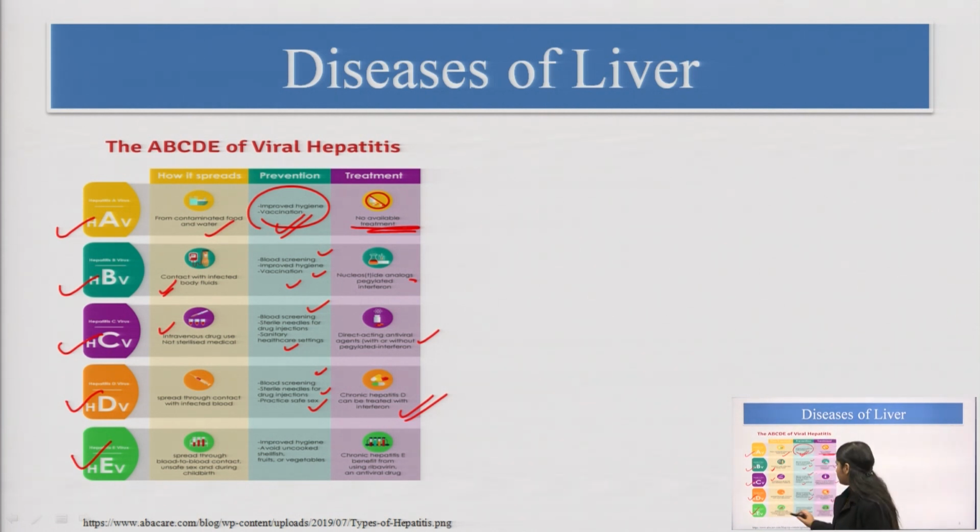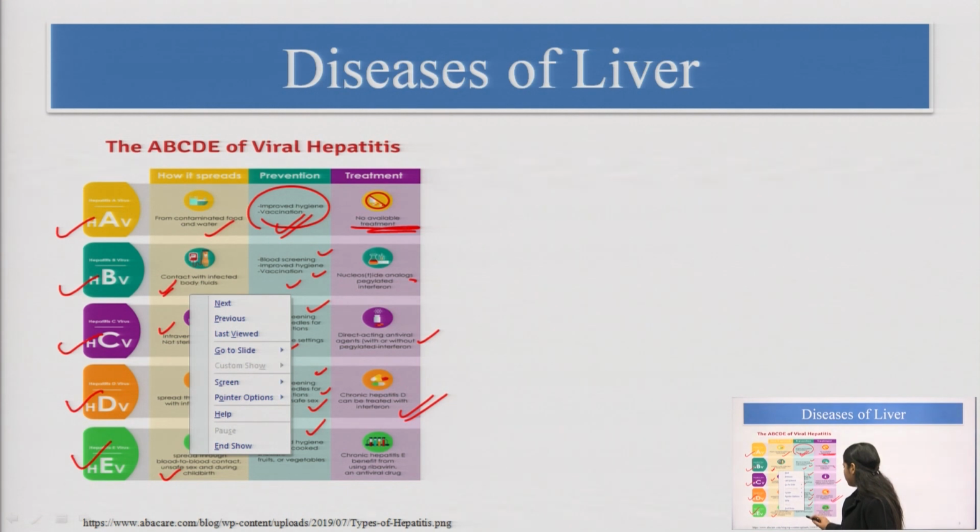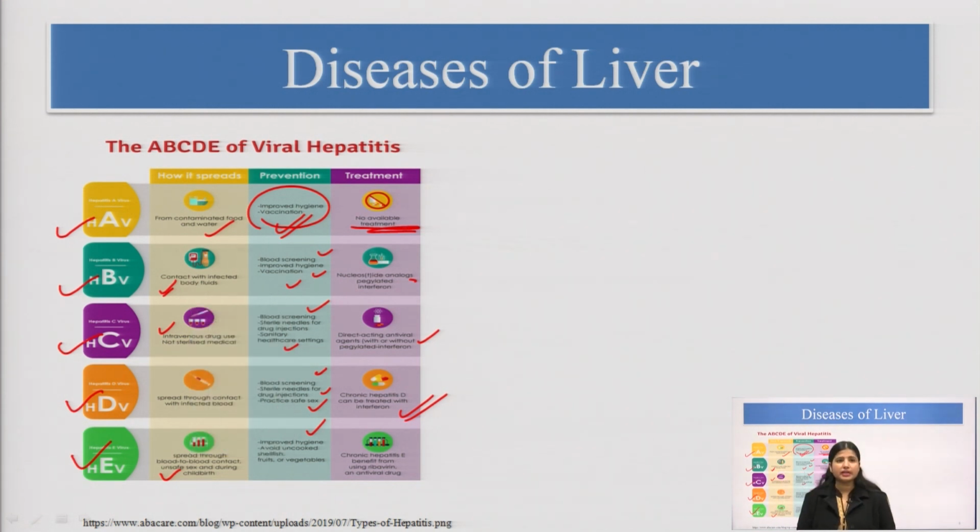Then hepatitis E virus, that is spread through blood to blood contact or unsafe sex or during childbirth, and it can be transferred from mother to the baby. For the hepatitis E virus, the prevention is improved hygiene and avoiding uncooked food, fruits or vegetables.